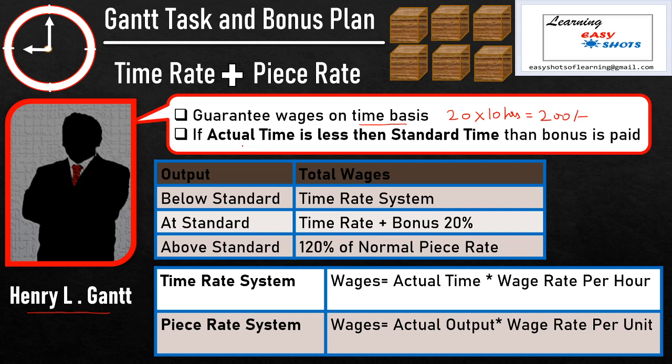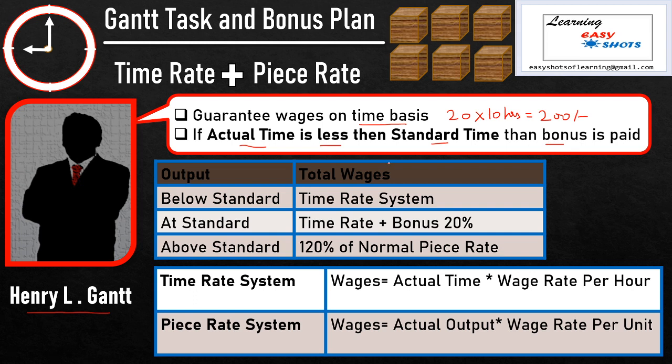Now, if the actual time taken by the worker to complete the task or job is less than the standard time decided by the company, then the worker is also eligible for bonus and his bonus percentage is 20%. Now, how are the total earnings calculated under Gantt task and bonus plan?